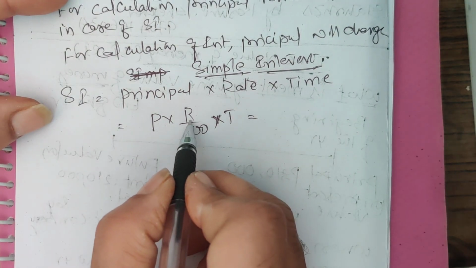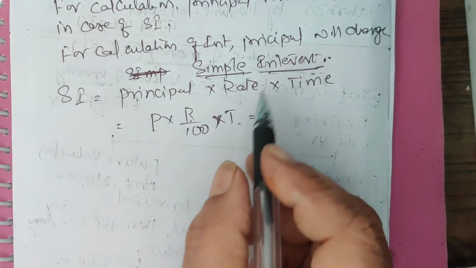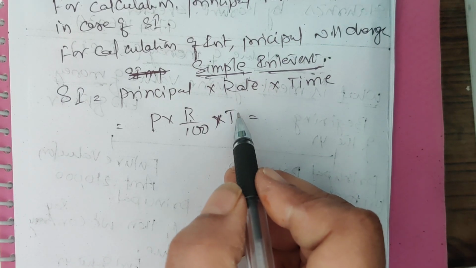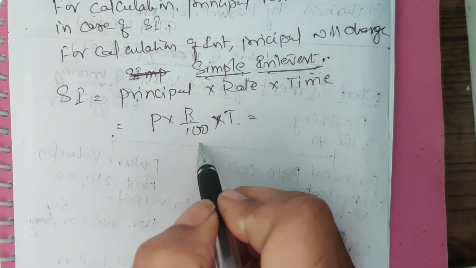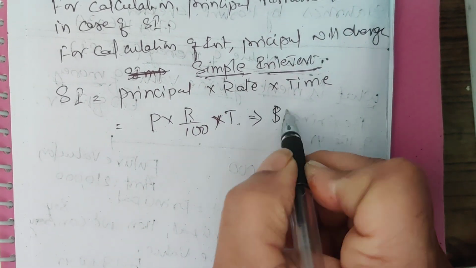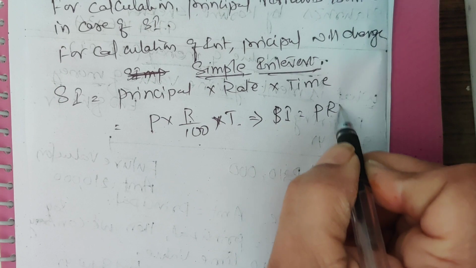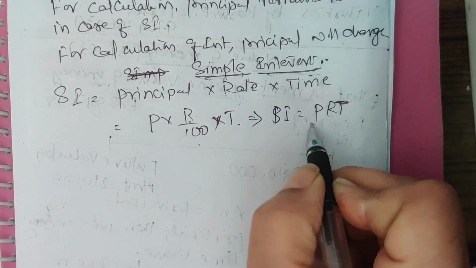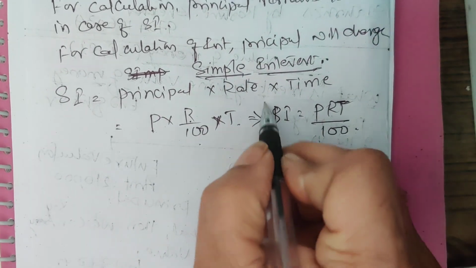So simple interest is equal to PRT by 100.